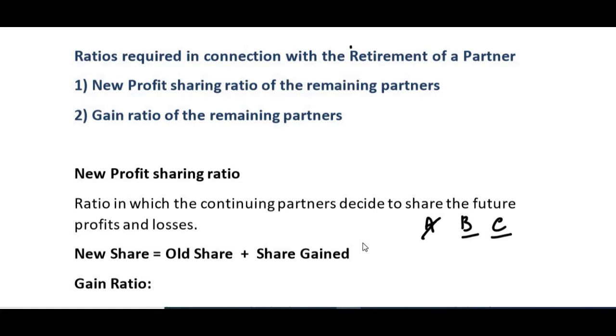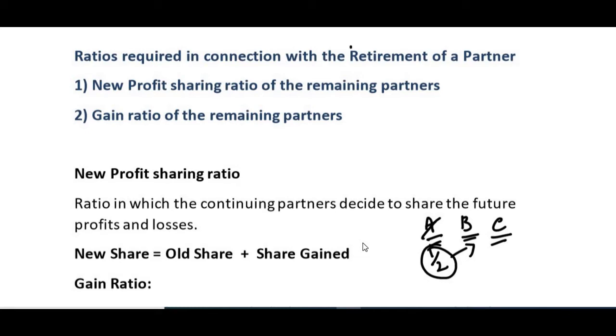See, you need to understand one thing here. Regarding the new profit sharing ratio, when A retires, he will have some share in the firm before retirement. For example, if it was half, what happens is when he retires, B and C will gain this. His share will be distributed between B and C.